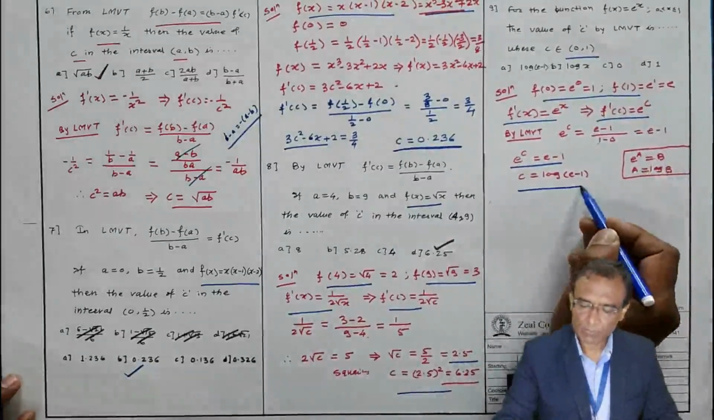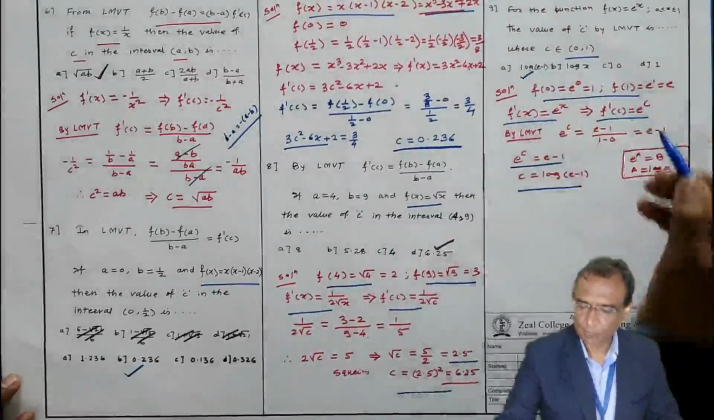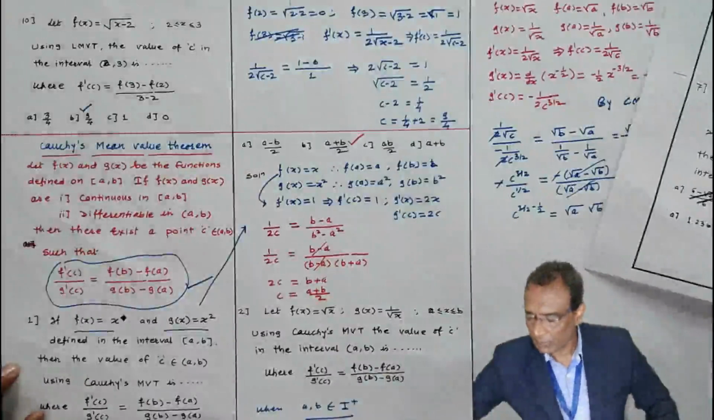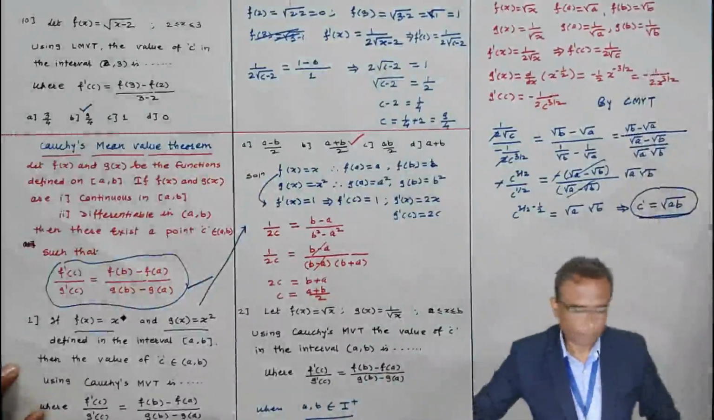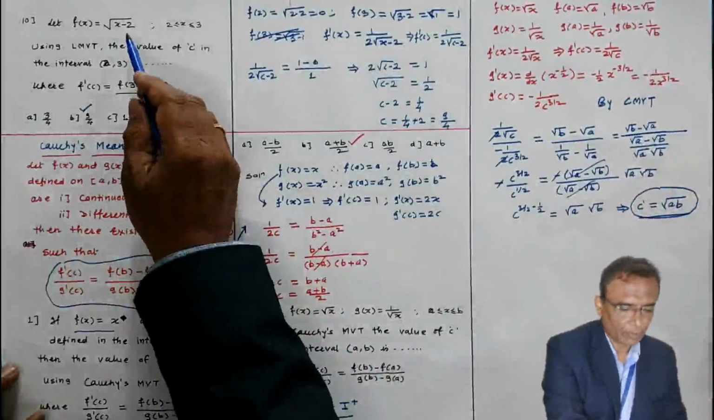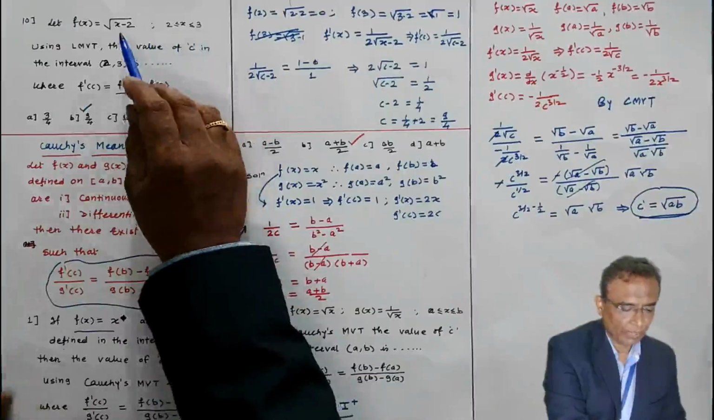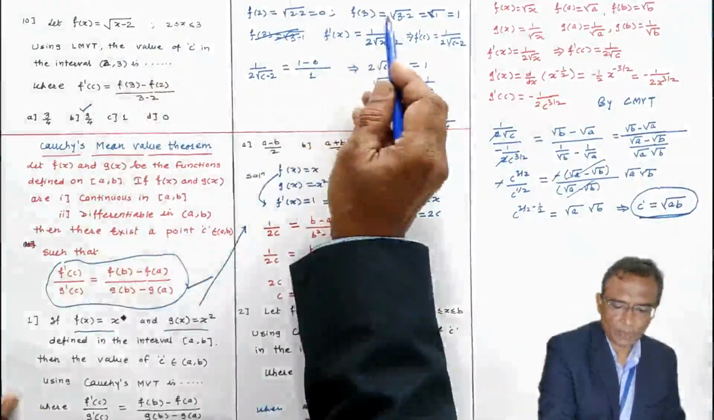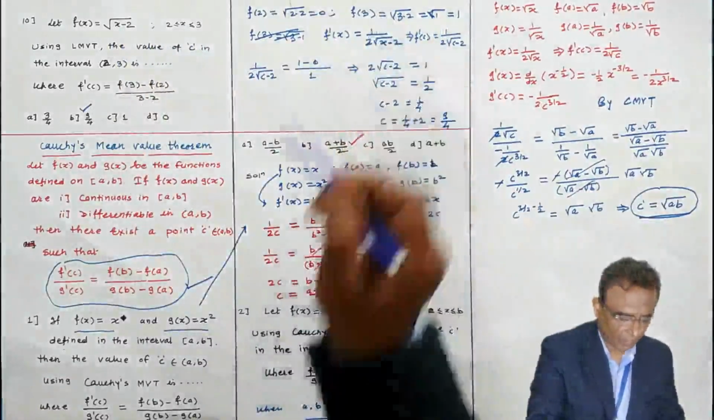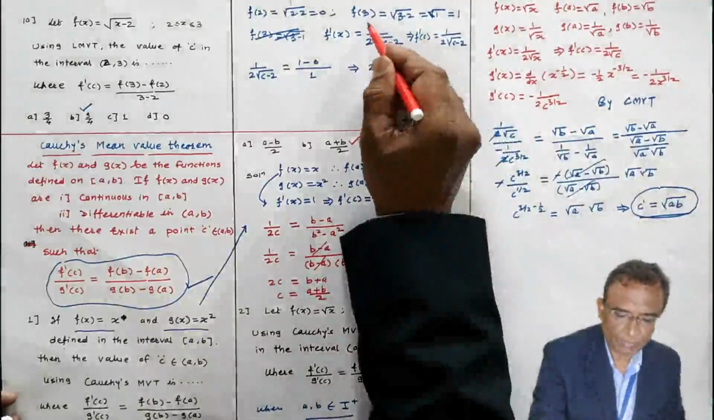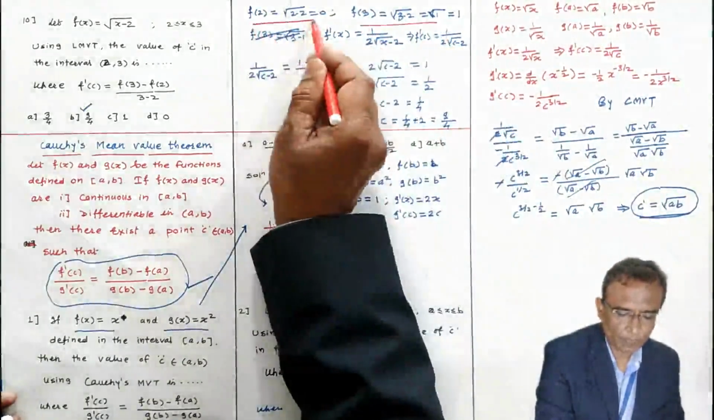Correct answer, correct value of c is what? This. Now, very quickly, the last problem. Here function f(x) is root of x minus 2, interval 2 to 3. Find value of f(2), f(3) in this way. F(3) value, F(2) value.